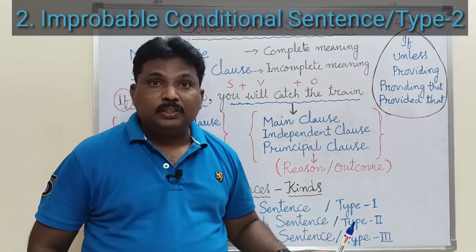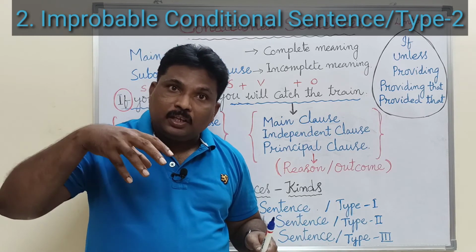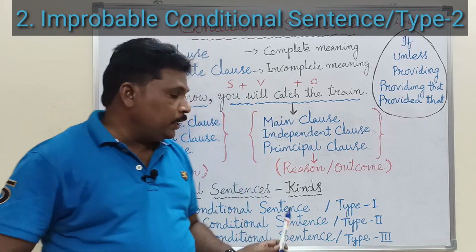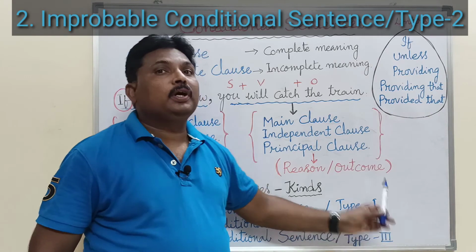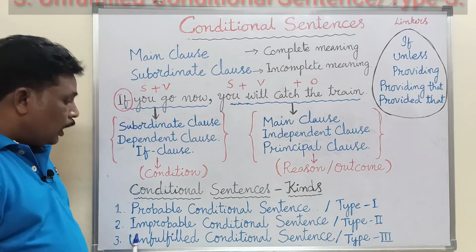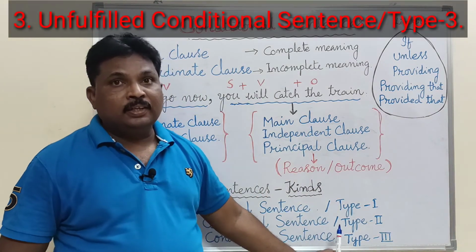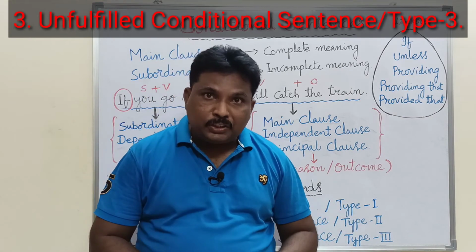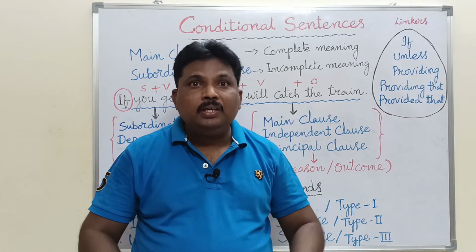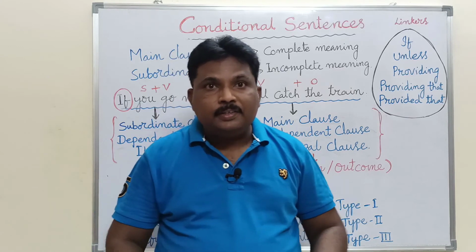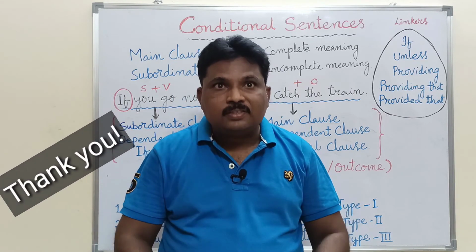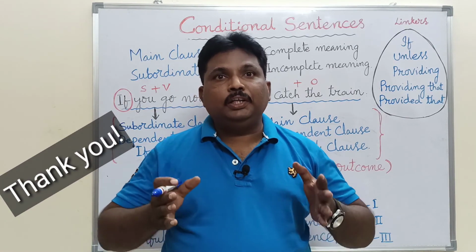In improbable, the imaginary conditional sentence is also included, and it is also called type 2 conditional sentence. And number three, unfulfilled conditional sentence, also called type 3 conditional sentence. These are the main conditional sentences that we have in English grammar.